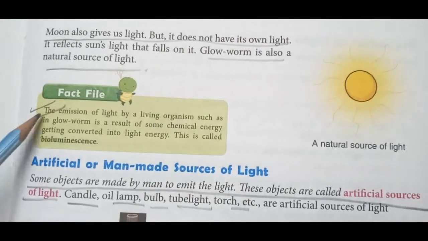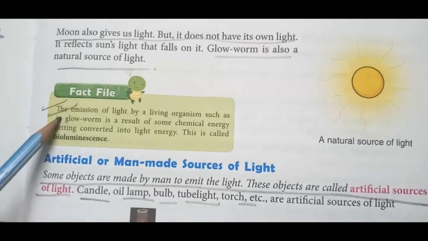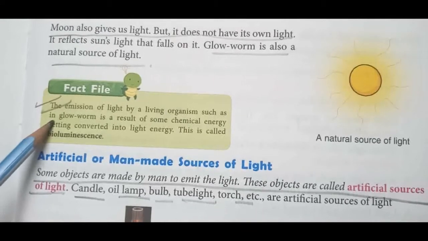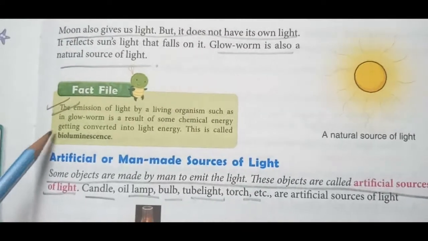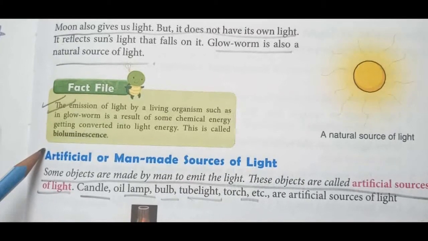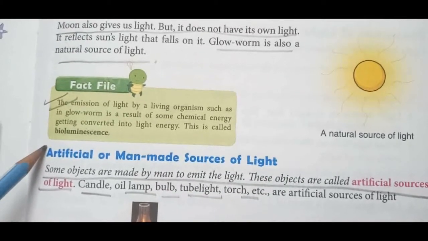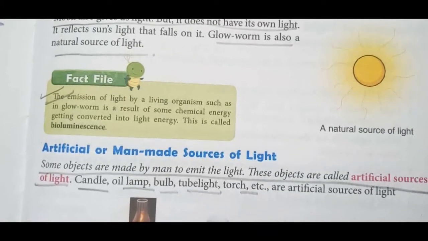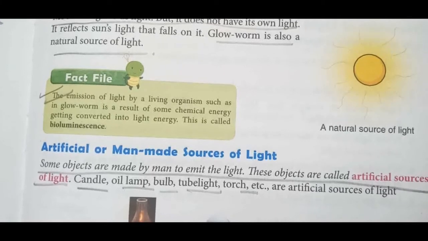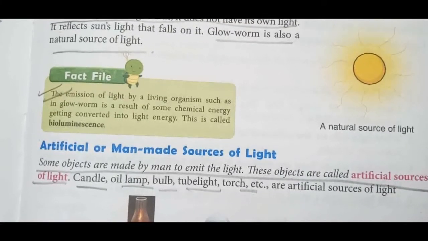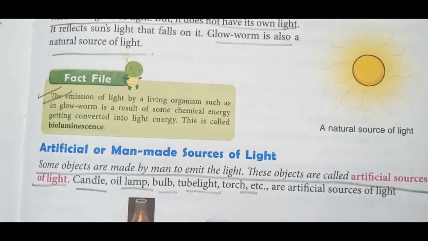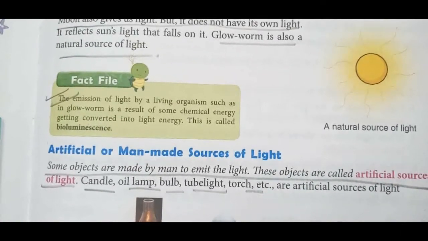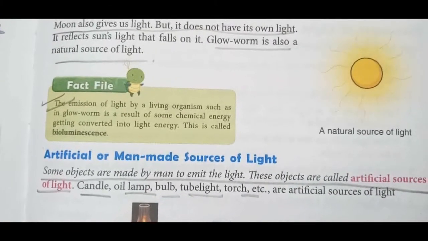You will now see the box, fact file. The emission of light by a living organism, such as a glowworm, is a result of some chemical energy getting converted into light energy. This is called bioluminescence. That is why glowworms give out light: they have some chemical in their body which turns into light energy. That chemical energy converts into light energy, and this is called bioluminescence.